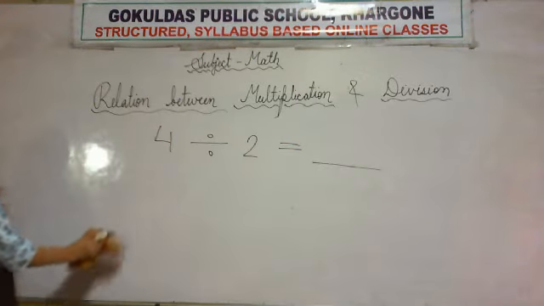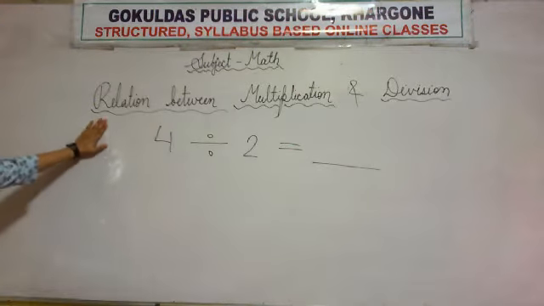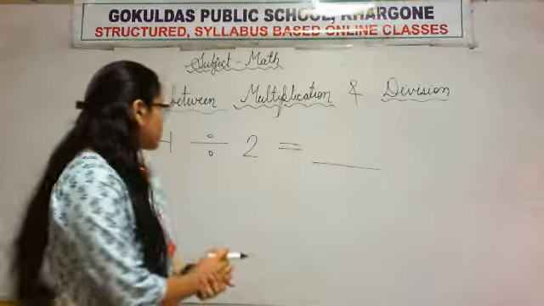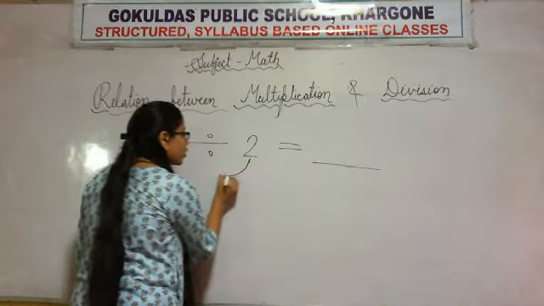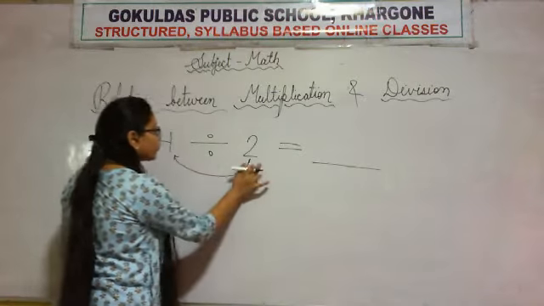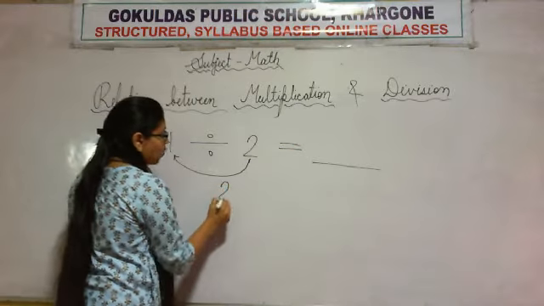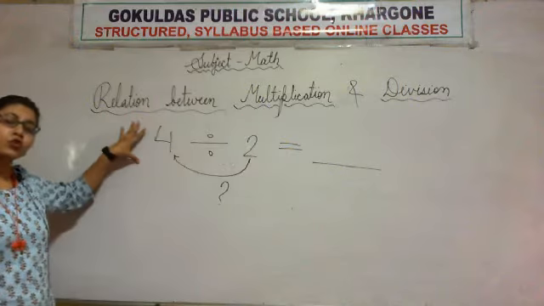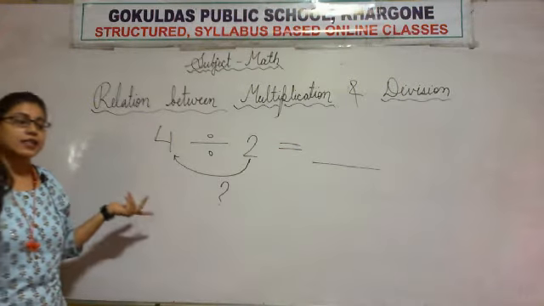But here we will learn how to do it with multiplication. Okay. So here we need to go from 2 to 4. How will we reach from 2 to 4? Think about it.